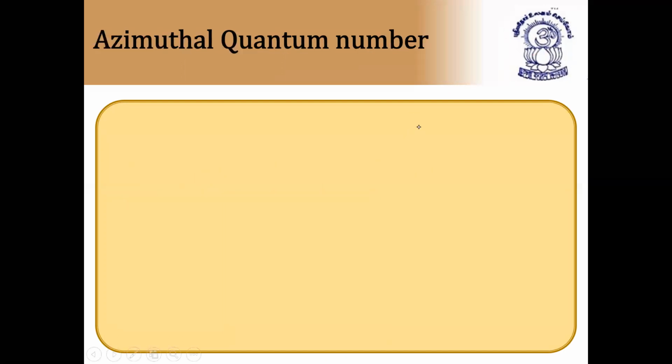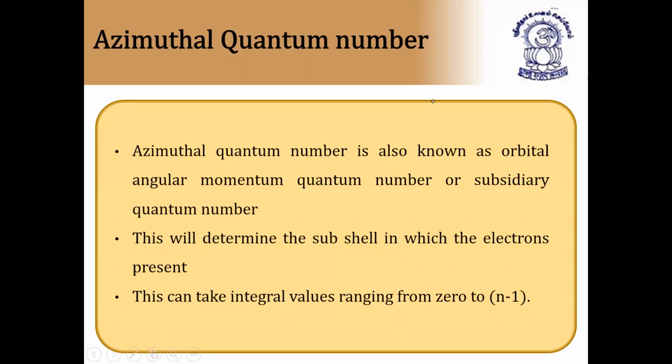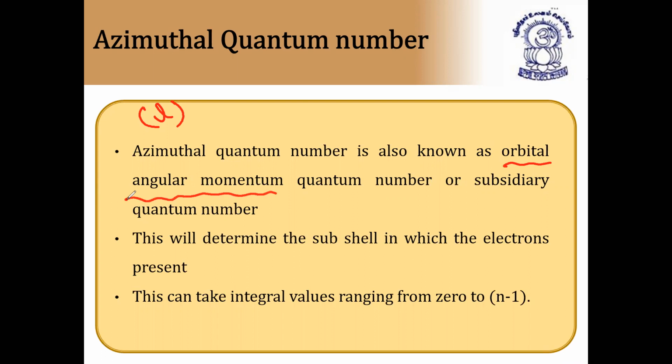The next quantum number is the azimuthal quantum number, denoted by the letter L. The azimuthal quantum number is also known as the orbital angular momentum quantum number or subsidiary quantum number. You know orbital angular momentum is nh by 2 pi, whereas the orbital angular momentum from the azimuthal quantum number we will get it.